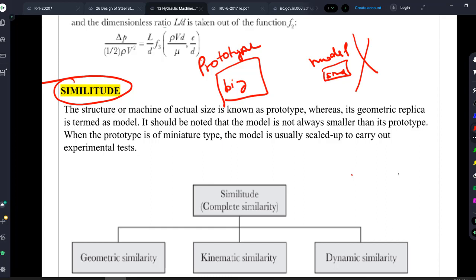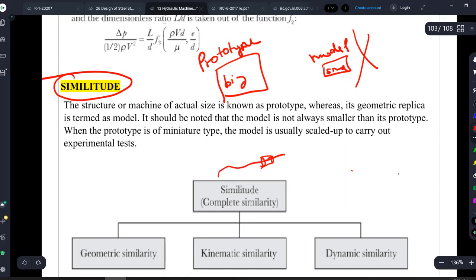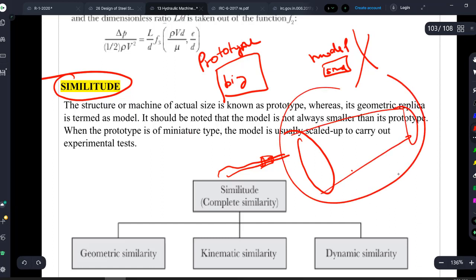For example, if you are studying an object which is already very small, not even visible to the eye, then what is the use of making a miniature? If you want to study forces in it, obviously you have to construct a bigger model of it. For example, if you are studying what are the forces when fluid is passing through a small nozzle, and what is the change in fluid properties when it is passing through the nozzle, it is not practical. So what you do? You will construct a bigger nozzle and study the same phenomena in it. I hope it is very clear.